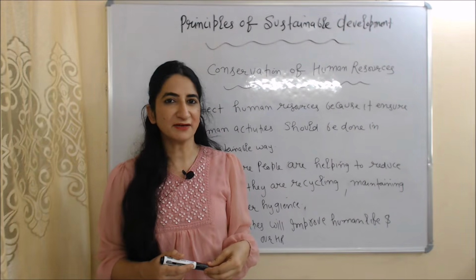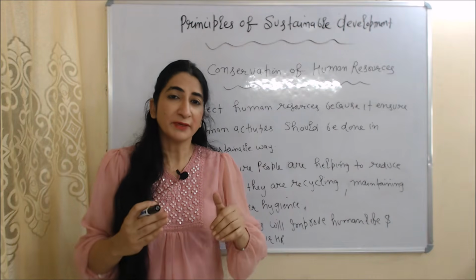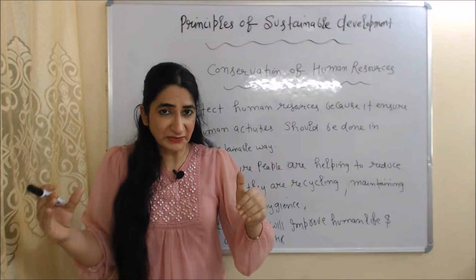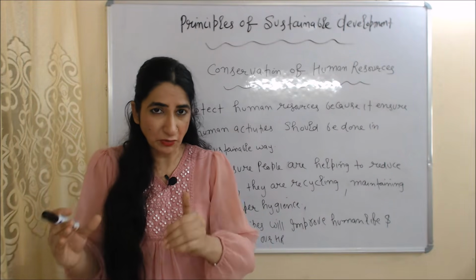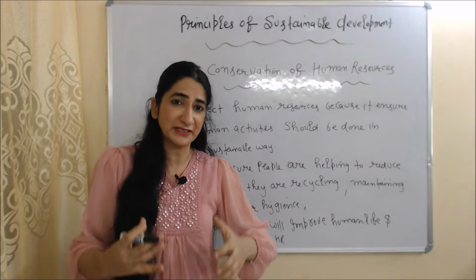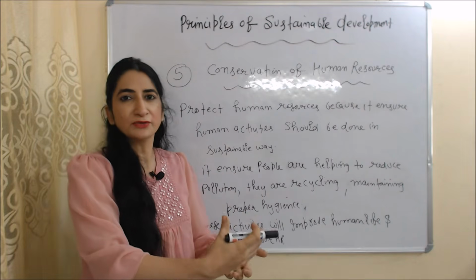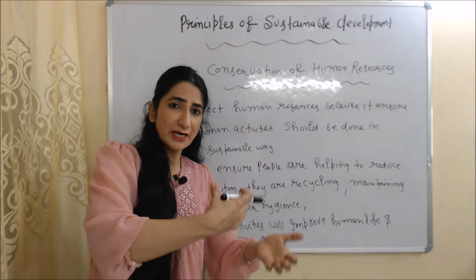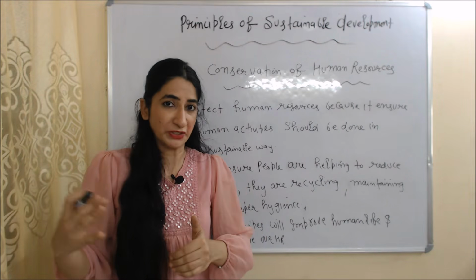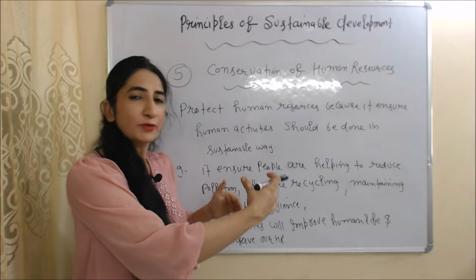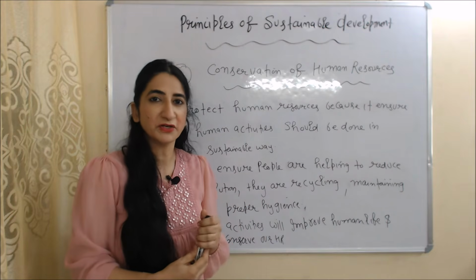Next principle is conservation of human resources. Sustainable development protects our human resources because it ensures that all human activities should be done in a sustainable way. For example, it ensures that people are helping to reduce pollution. It ensures that people are doing recycling. As we know, recycling reduces the risk of air and water pollution. It also ensures that people are maintaining proper hygiene. Obviously, all these activities will improve human life and conserve our human resources.